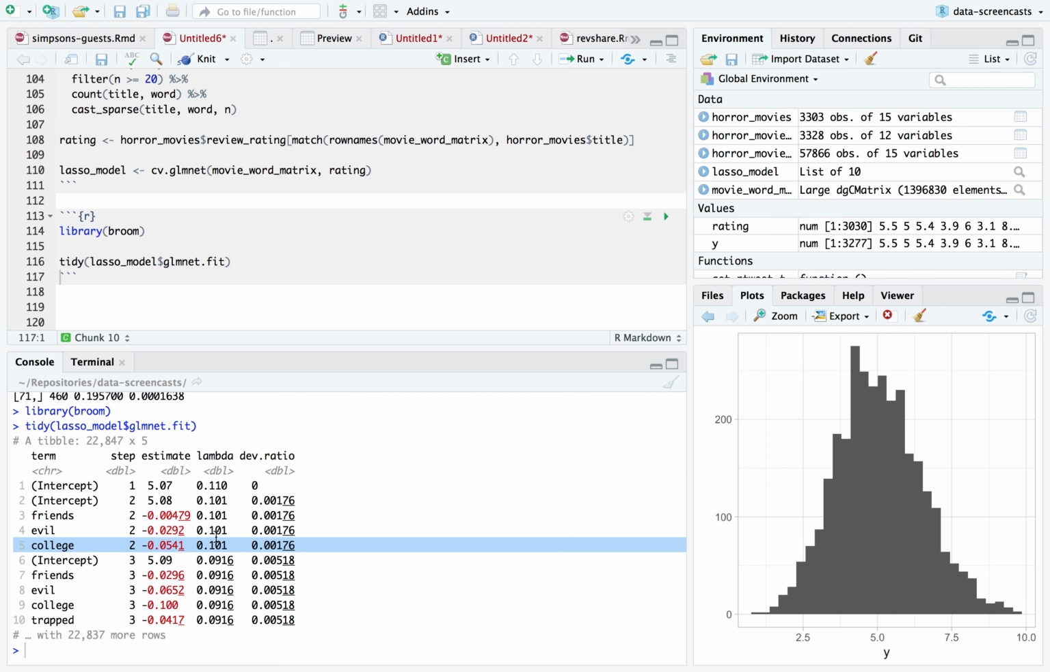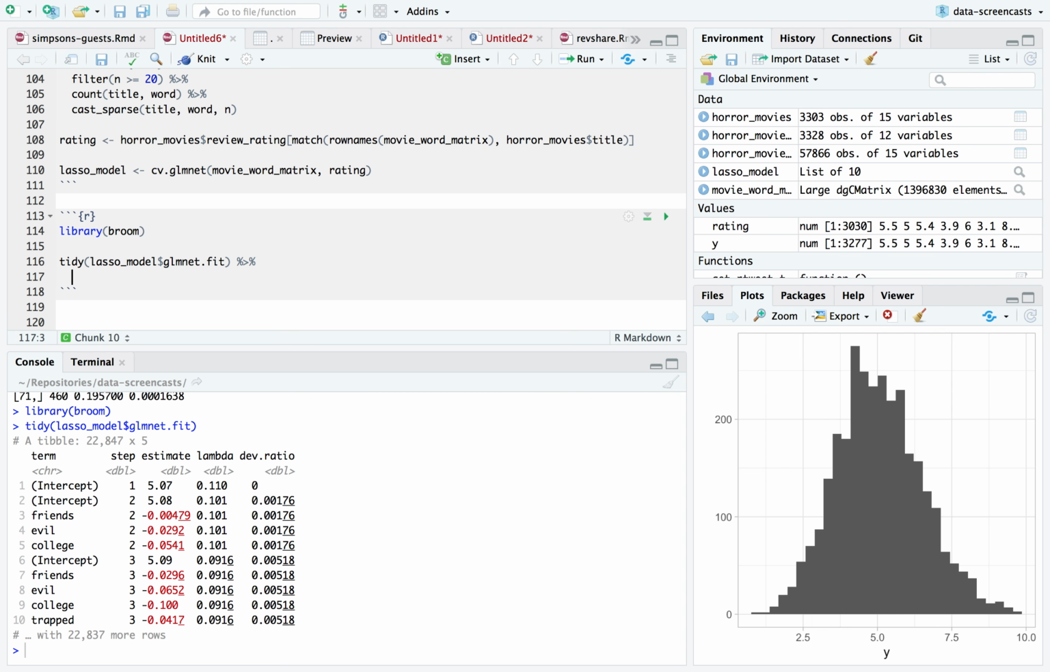Lasso regression is a penalized regression method. What that means is, the higher lambda is, the less likely it is to allow any of these words to actually have a coefficient at all. In fact, when lambda is high, it can send all of our terms to 0. That's why when lambda is all the way as high as 0.11, we just have an intercept term. But once we get lambda a little lower, terms like friends, evil, and college all pop up, having negative impacts on the rating. Especially college is really quite negative.